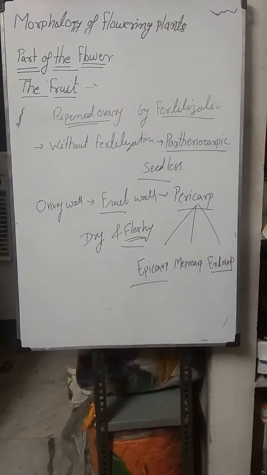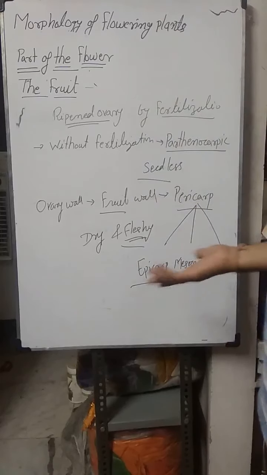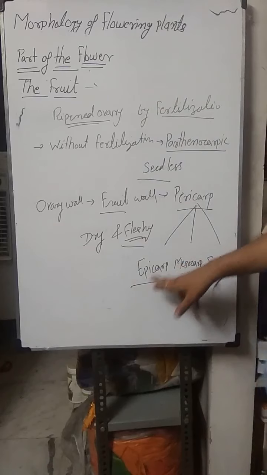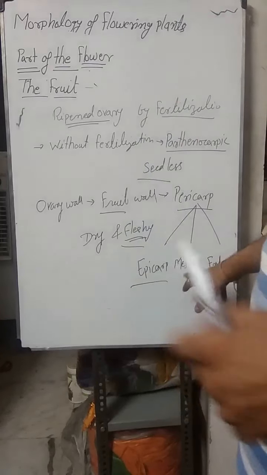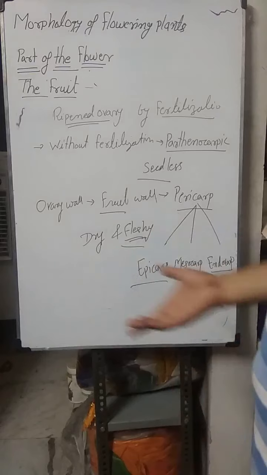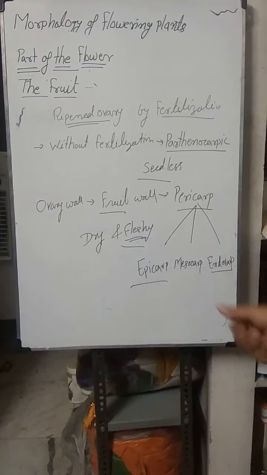Inside the endocarp, the seed is there. Like that in coconut also, epicarp is the green portion, mesocarp is the fibrous layer, and endocarp again is the hard stony layer.